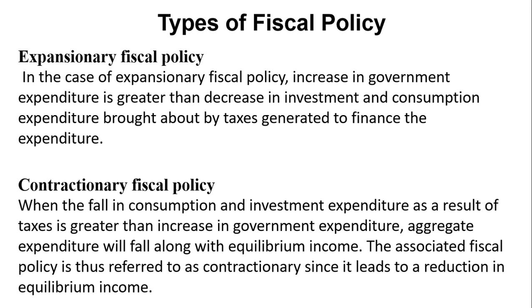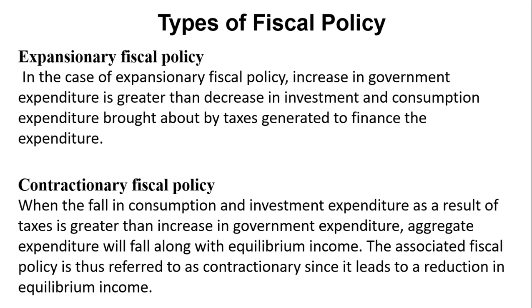And we have contractionary fiscal policy. Contractionary fiscal policy is any fiscal policy that at the end results in a decrease in equilibrium income, or a fall in equilibrium income. So for instance, government can decide to reduce government expenditure. As government reduces government expenditure, not much money will go into the hands of the public, and at the same time it increases taxes. If the government increases taxes, what happens is that the little money in the hands of people will be taken from their hand, and that is contractionary fiscal policy.